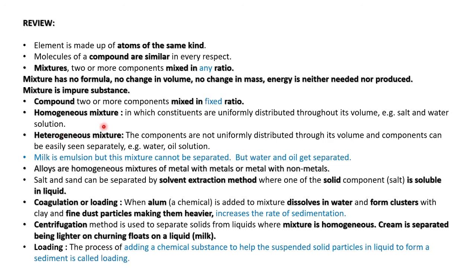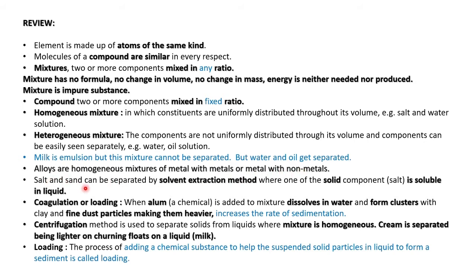Then homogeneous mixture: uniformly distributed throughout the volume. Heterogeneous mixture: not uniformly distributed throughout its volume. Milk is an emulsion, but this mixture cannot be separated, but water and oil get separated. Alloys. What does it mean by alloys? Alloys are homogeneous mixtures of metal and metal, or metal and non-metal.